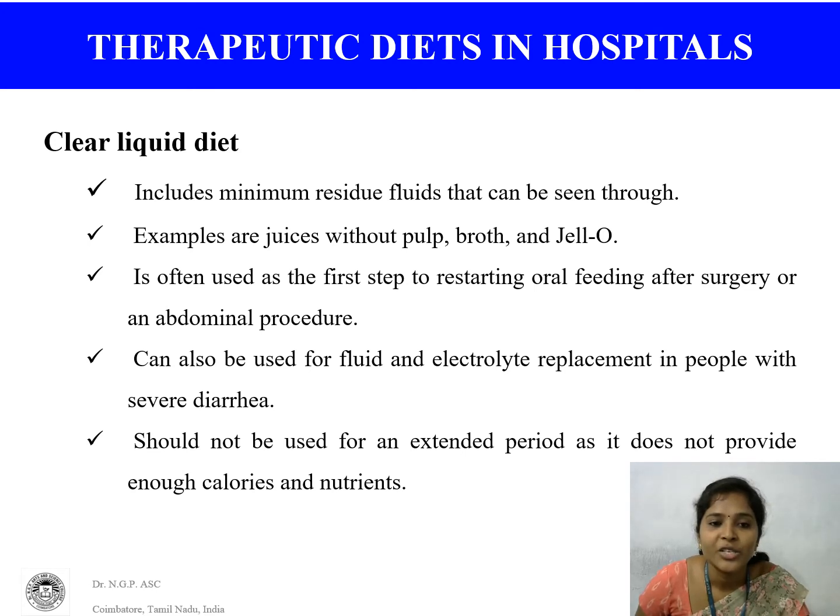In this condition, clear liquid diet should not be extended for a long period. For 1 or 2 days, we can give that clear liquid diet because it does not provide enough calories and nutrients.